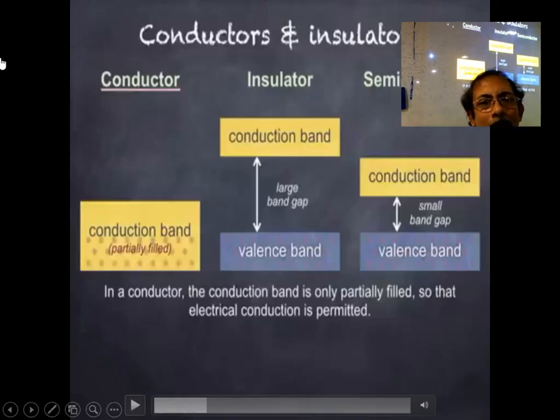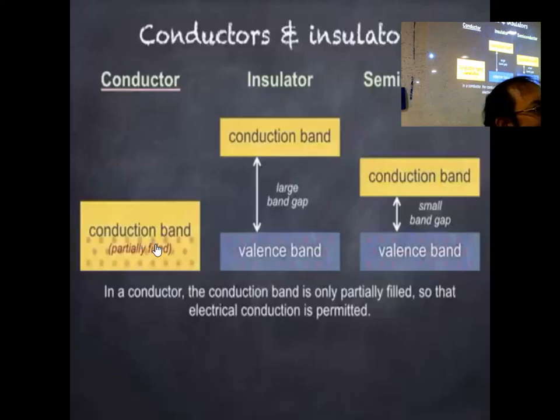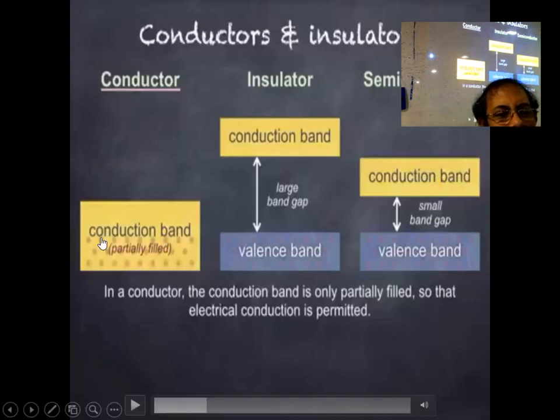For a conductor like metal, these two bands are merged together, and it will be partially filled because we have sigma and sigma star type levels all merged together. So many sigma and so many sigma stars will be merged together, and obviously all will not be filled up because the stars are usually unfilled. So half will be filled, so it is called partially filled. The conduction band is partially filled.